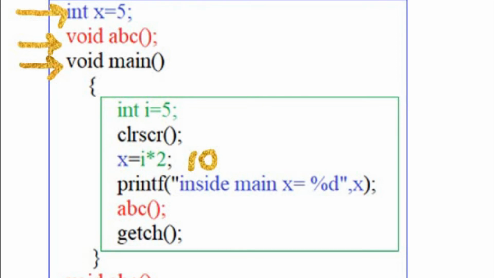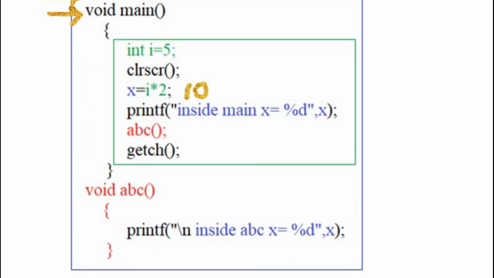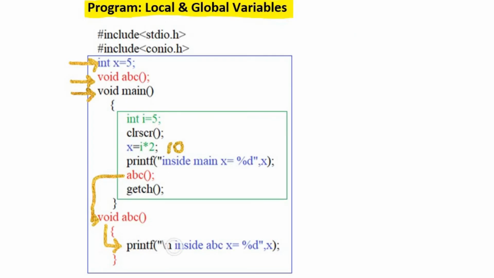Now the value of x variable, the global variable, is changed from 5 to 10. This is the new value of global variable x. In this line, it is printed on the output screen. After that, there is a function call. As the compiler reads this function call, the control will move to this function void abc. Now the control enters inside the function, and this is a printf statement which is printing the value of global variable x on the output screen.